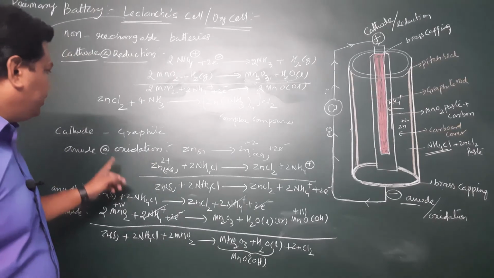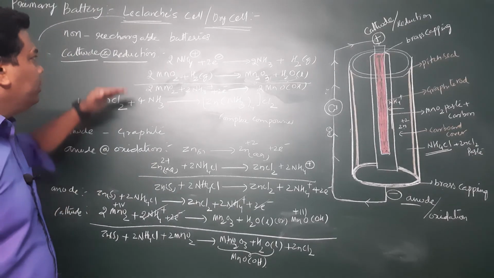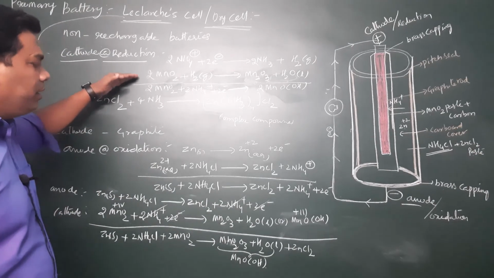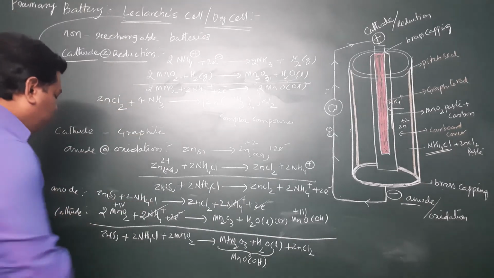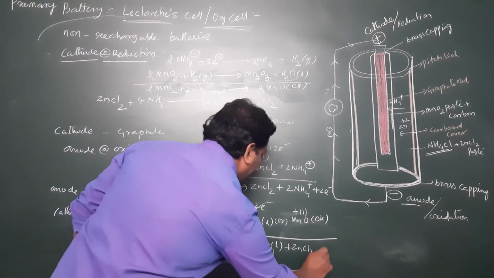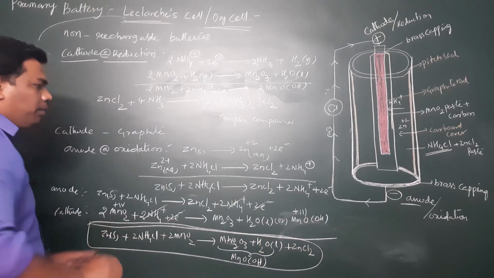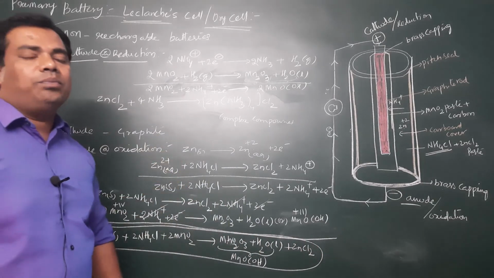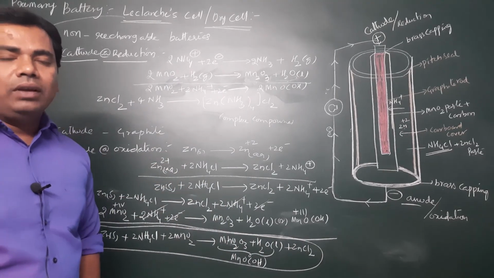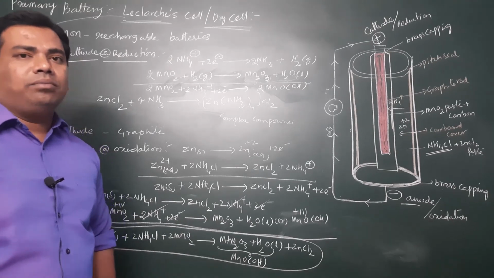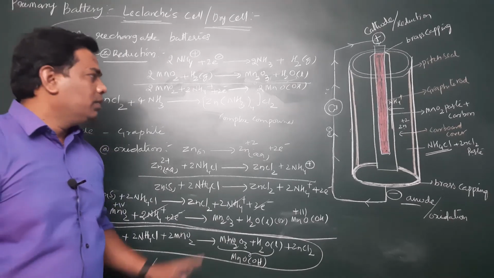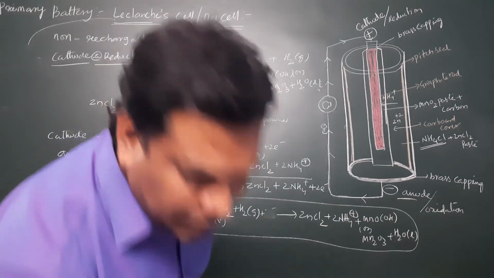Clear, student, right? So this is the anodic reaction and this is the cathodic reaction, and by combining these two reactions we get the overall cell reaction. Okay, right? So please remember the equation. The equation part is very important for NEET and IIT JAM mains and advanced level exams. Okay, clear, student? What is the disadvantage?